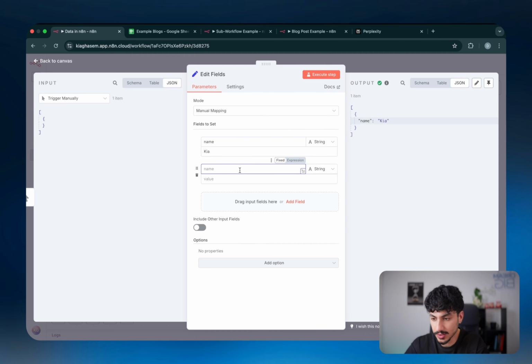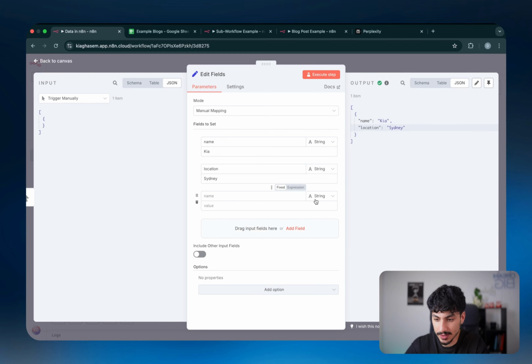And if I want to add another string to this object, I can just say, let's name this string, for example, location, and put in the value as Sydney. So as you guys can see now, the object has 2 strings. One of them is called name, one of them is called location, and the value is Kia and Sydney. And I can just make this infinitely complex. I can add a number and I can say height, and I can do 185. Boom, there you go. As you can see, Kia, Sydney, 185, so on and so forth.